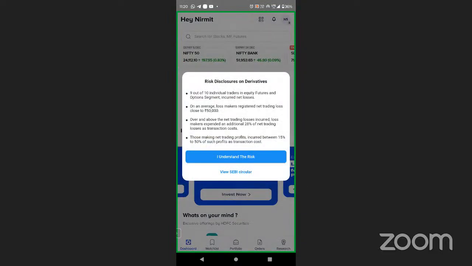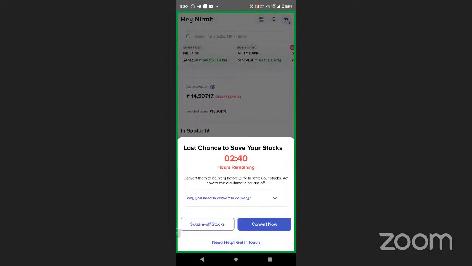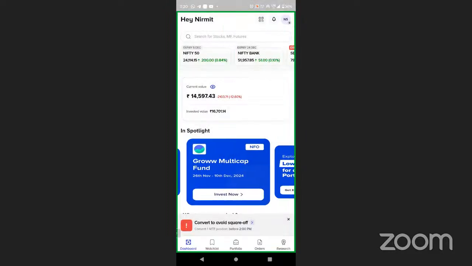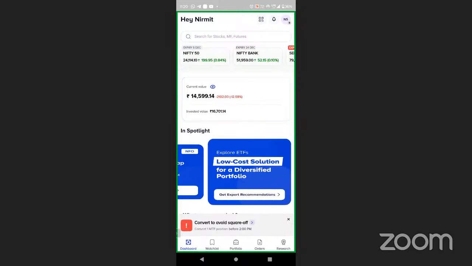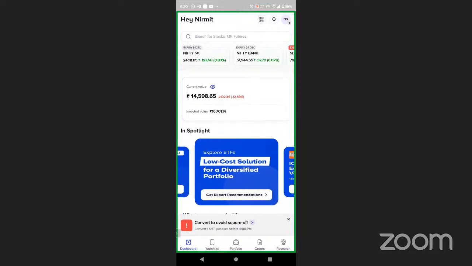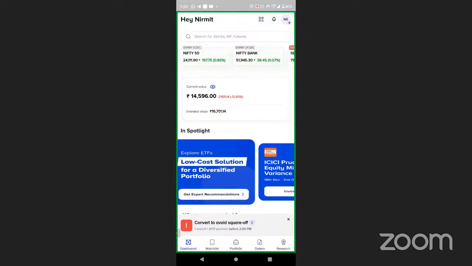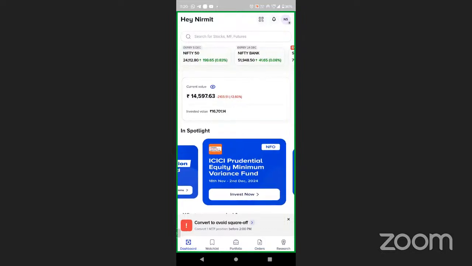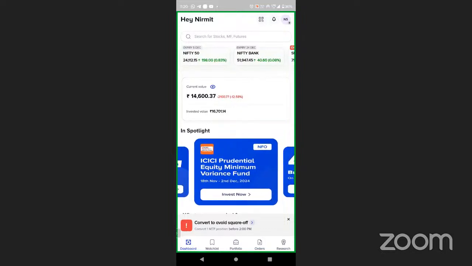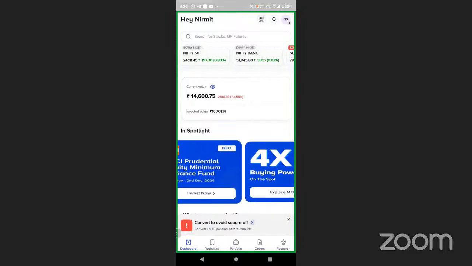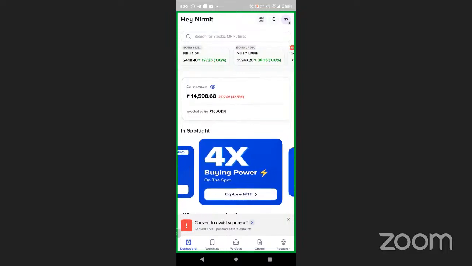Okay. So first of all, if you want to log in to your account, you should go to the InvestRight application. You can download this InvestRight application from the Play Store or App Store. After downloading, you have to enter your credentials. Now, what will be the credentials? That's the first question.